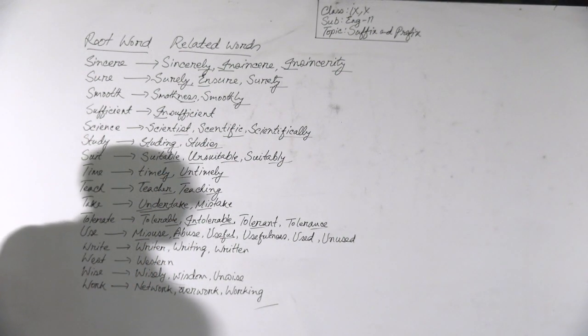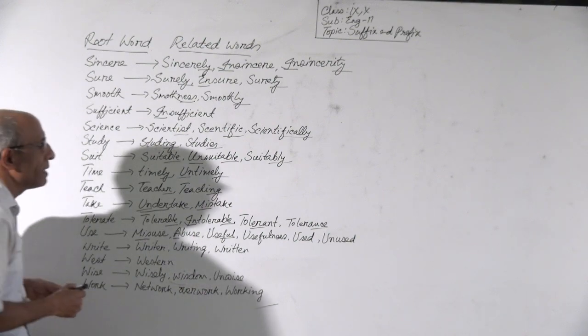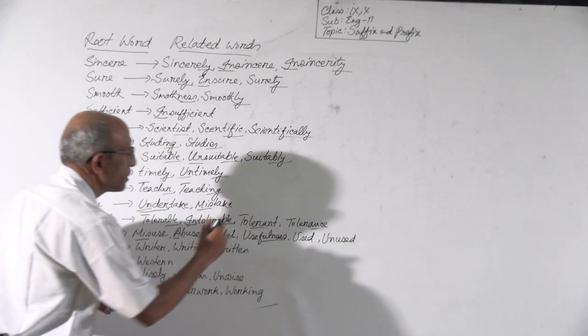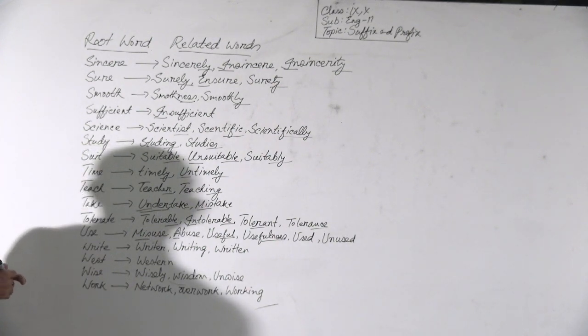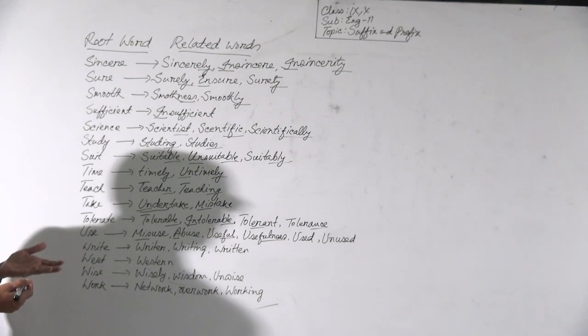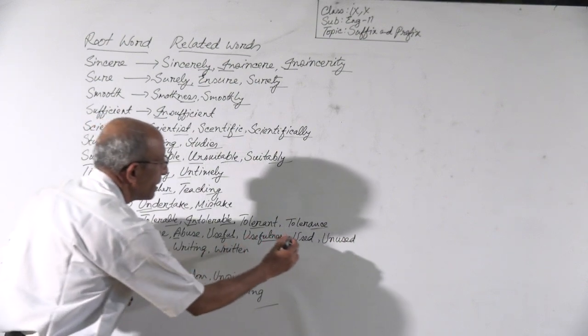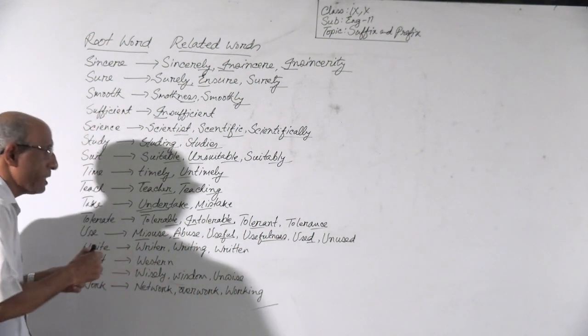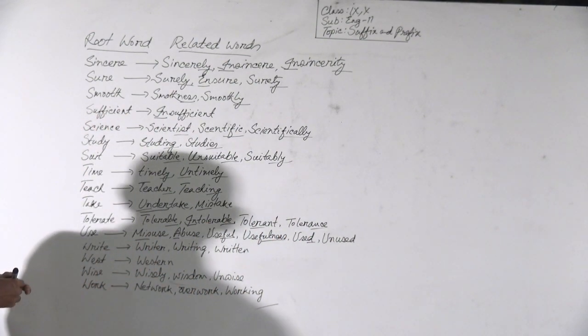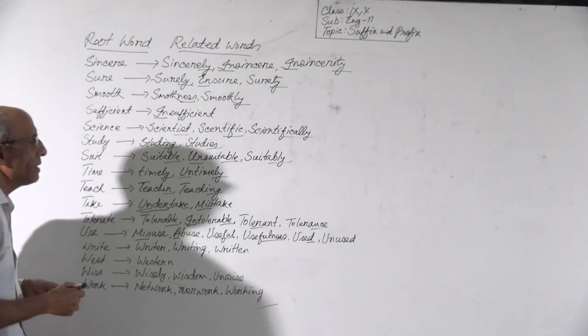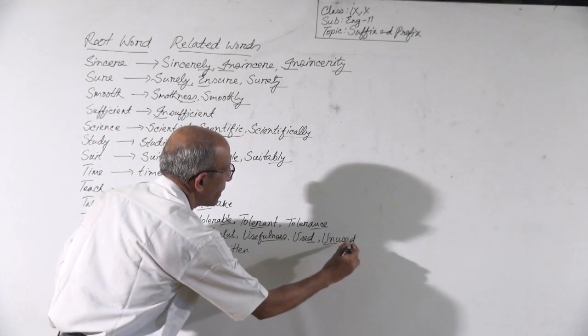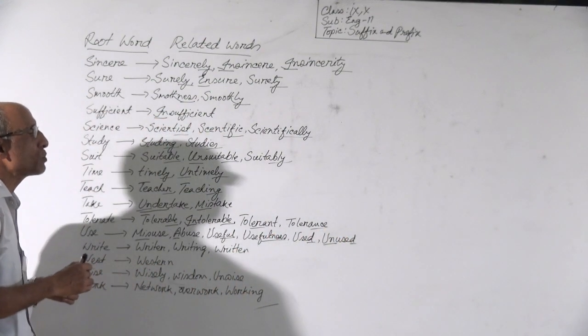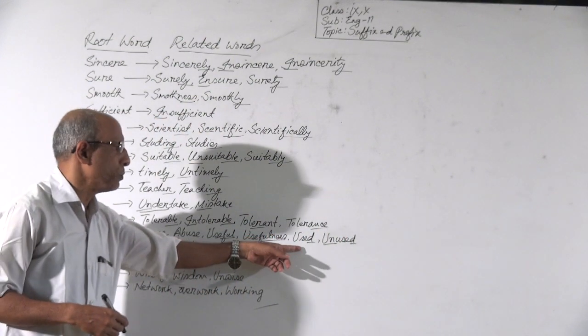Useful is an adjective. We can make usefulness by adding the suffix fulness. Usefulness is a noun. When we add ness after a word, it becomes a noun. We can make used by adding the suffix d. Used is an adjective. We can make unused by adding both the prefix un and the suffix d. Unused is the opposite of used.